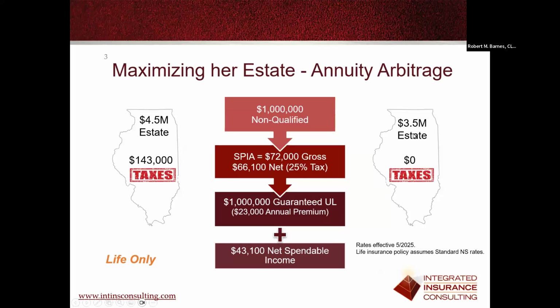But if she dies the next day after this strategy is put together, there will be no estate taxes because we used a life only annuity, which means that the asset ends when she passes and no residual will be caught back into the estate by using no contingencies in the annuity. And for all practical purposes, her estate will be worth $3.5 million. So we saved $143,000, increased her net spendable income, and made sure the heirs get the full 4.5 million intact.